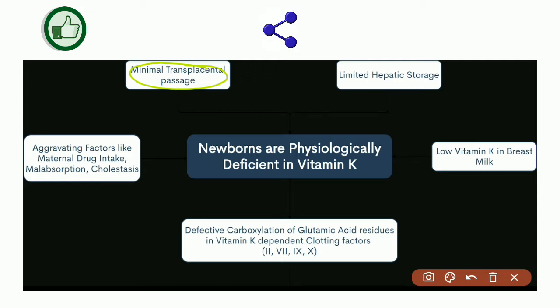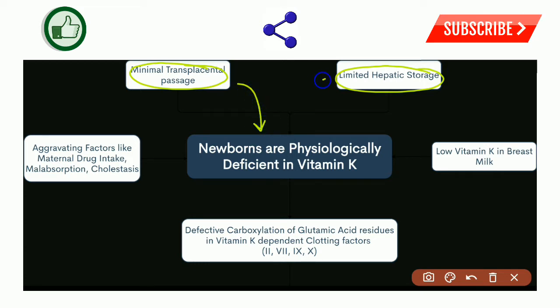Adding up to the minimal transplacental passage, there is also limited storage of vitamin K in the liver. So minimal transplacental passage and limited hepatic storage of vitamin K lead to the physiological deficiency of vitamin K in case of newborn.